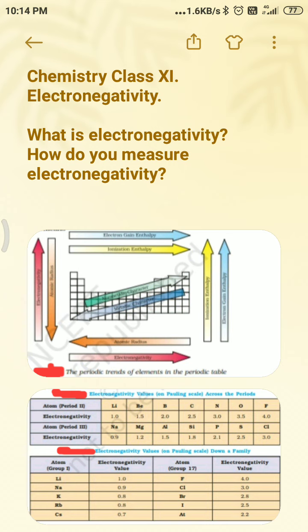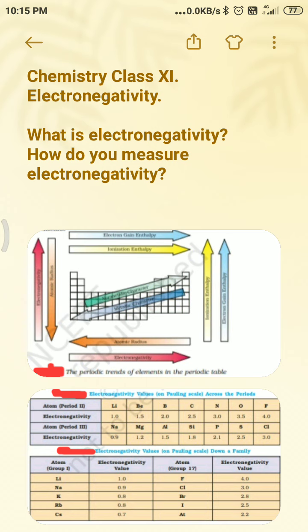The scientist Linus Pauling is an American scientist. In 1922, he assigned the arbitrary value of 4 to fluorine, the element considered to have the greatest ability to attract electrons. Approximate values for the electronegativity of a few elements are given in the table of electronegativity values on the Pauling scale across the periods.